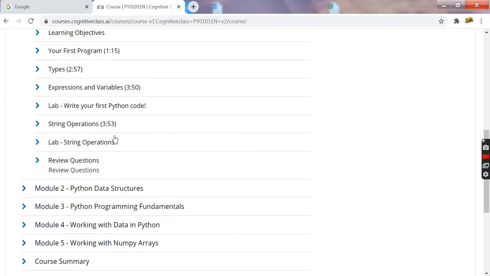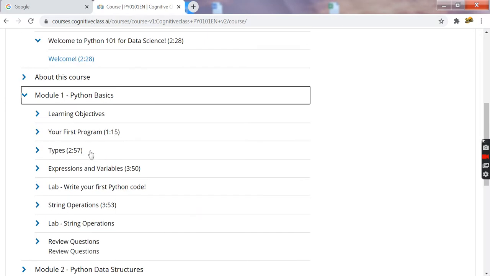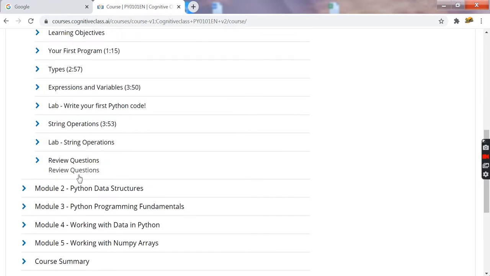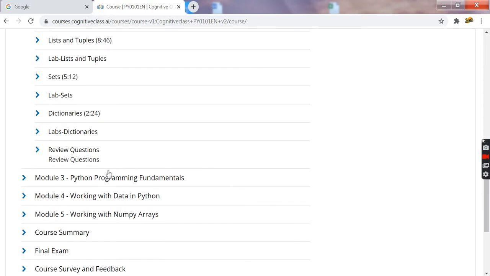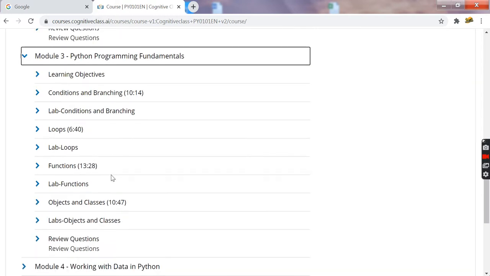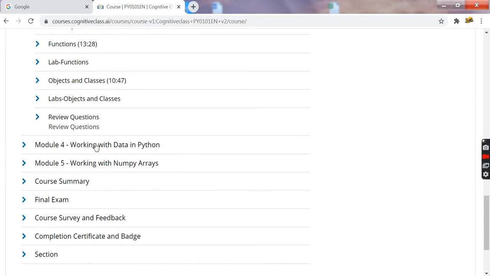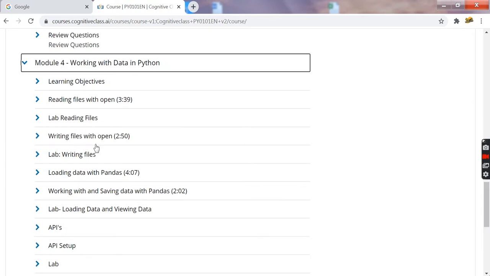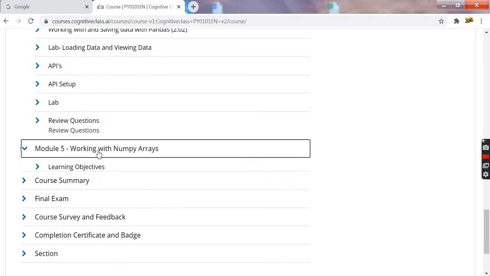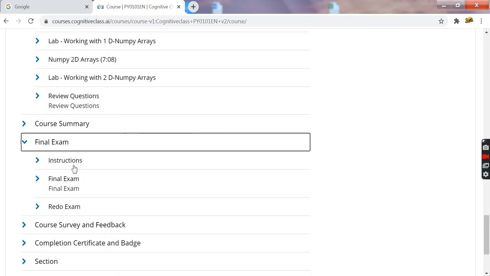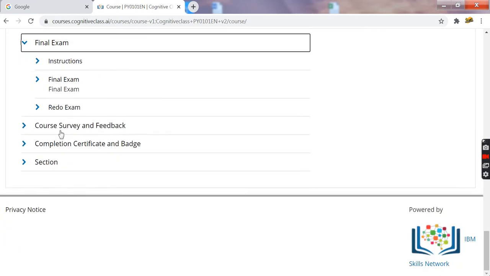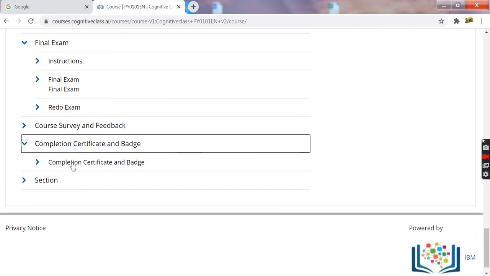It has 5 modules. The first module covers learning objectives, types and expressions, variables, and review questions. Each module will have labs and review questions. You need to complete them. They will not be evaluated, but they provide the opportunity to learn. You need to complete this module successfully. After completion of these modules, there will be a final exam. You need to pass the final exam in order to get a certificate and badge.